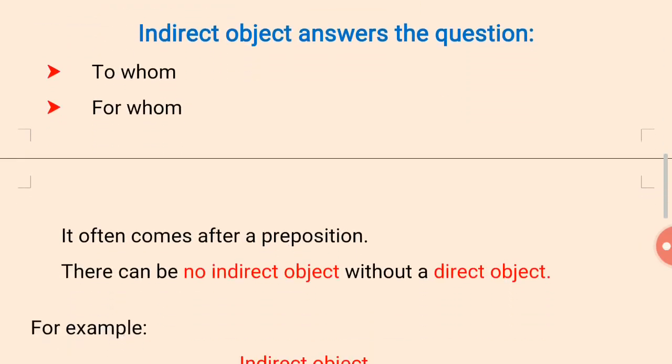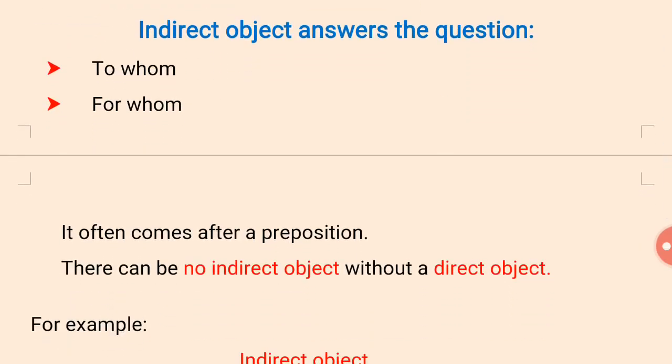And now about indirect object. Indirect object answers the questions to whom, for whom. It often comes after a preposition.